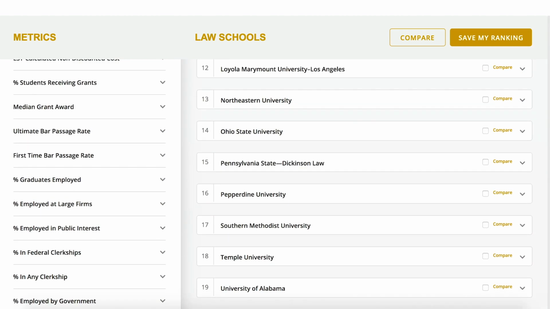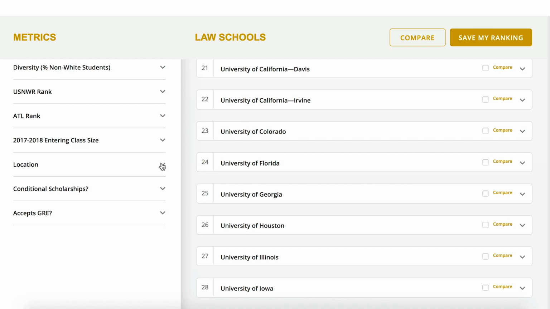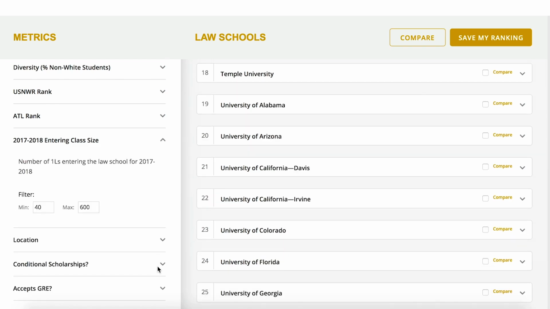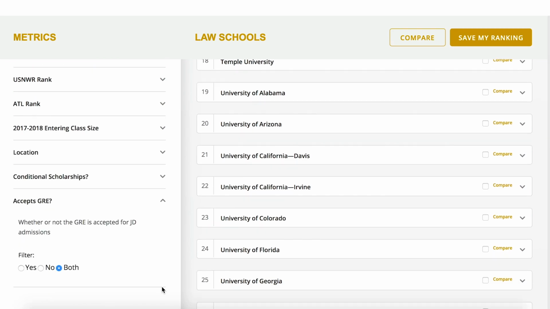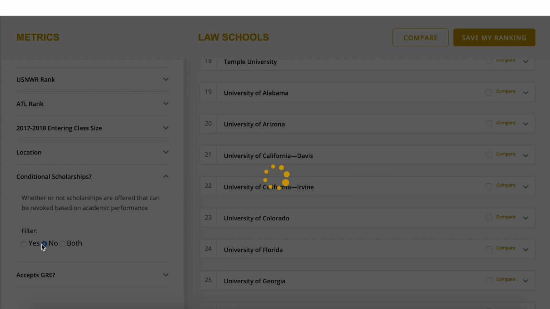There are 4 categories that aren't weighted for rankings but can be filtered. These categories are first, location by state; second, class size; third, whether or not the law school takes the GRE; and fourth, whether they give conditional scholarships, or scholarships that can be taken away based on your law school GPA after you start getting law school grades back.